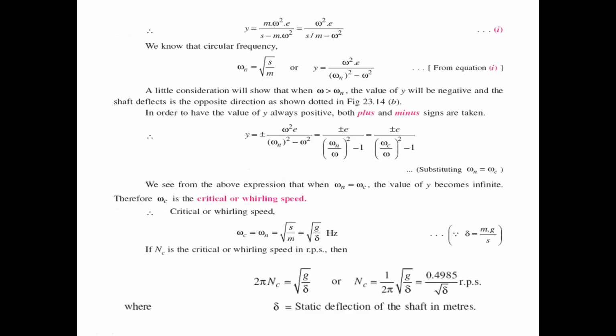So finally to get the y value, it is omega square e into s by m, omega square e into (s minus m omega square).